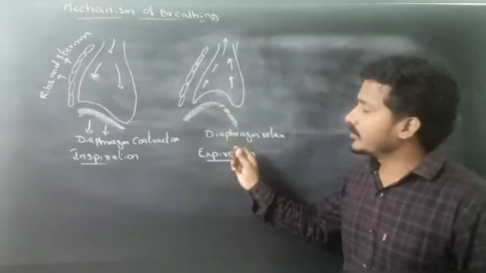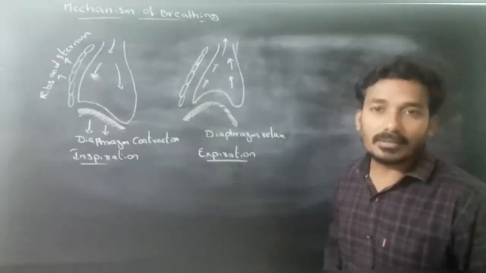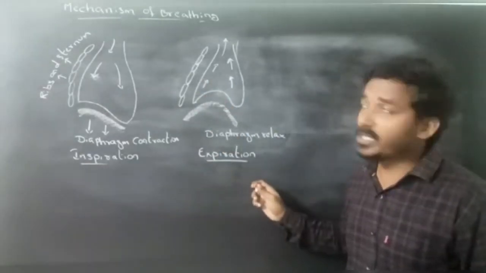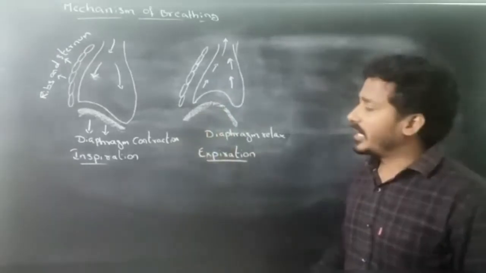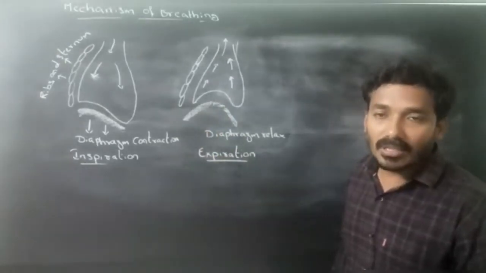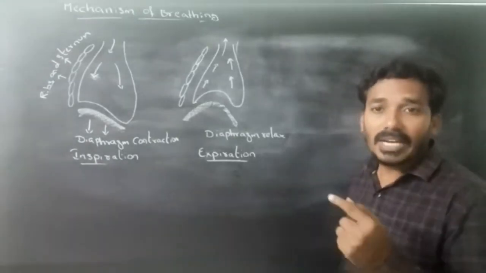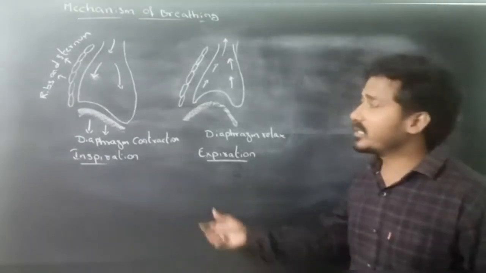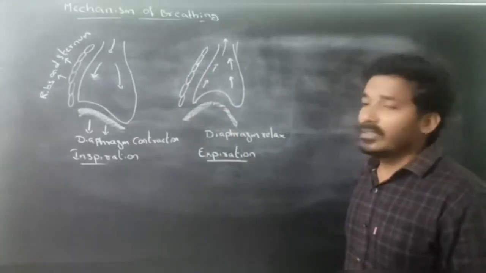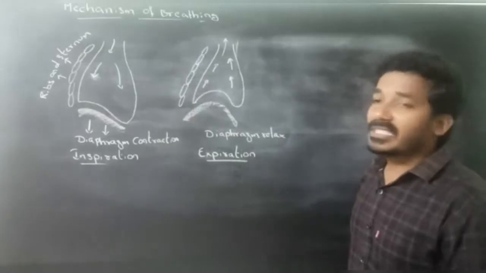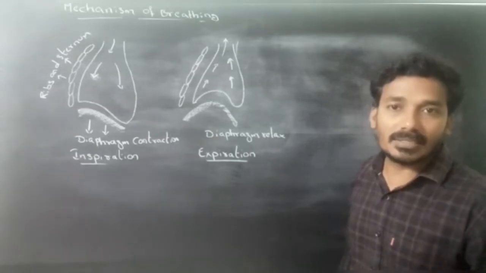Mechanism of breathing. Both inspiration and expiration are involved in breathing. Breathing is the exchange of gases between the atmospheric air and the lungs. The exchange of gases depends on the pressure gradient between the atmosphere and the lungs.